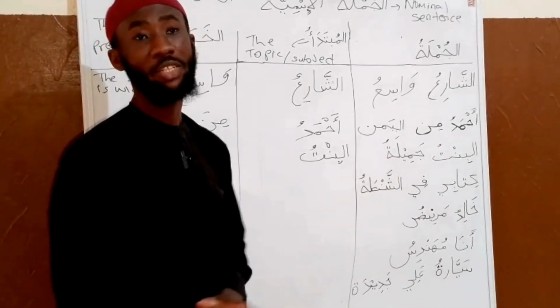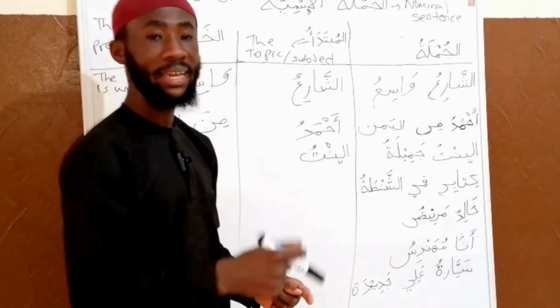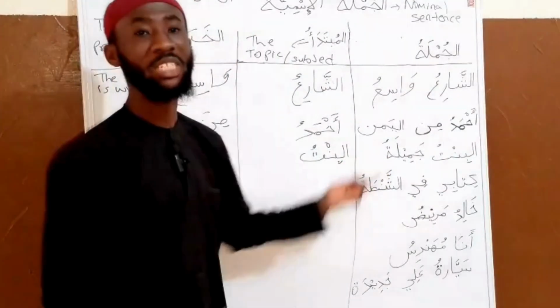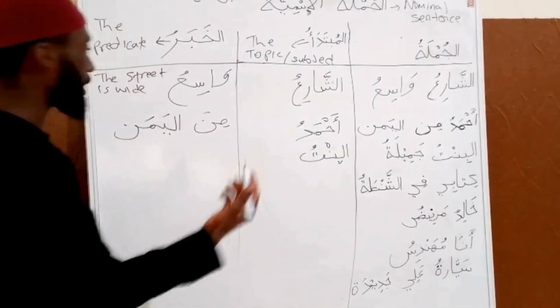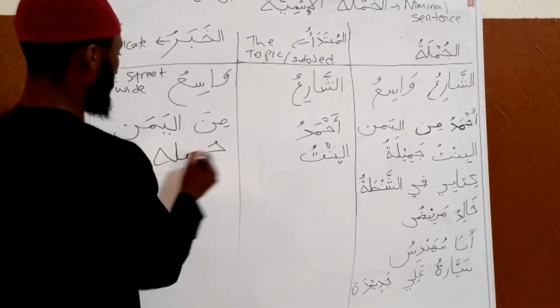The khabarun, that is the predicate of bintu, is jamilatun.